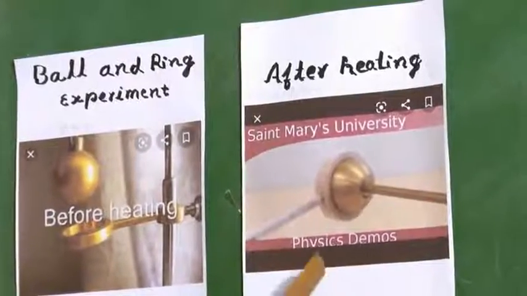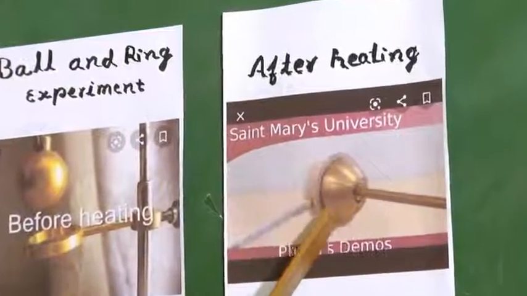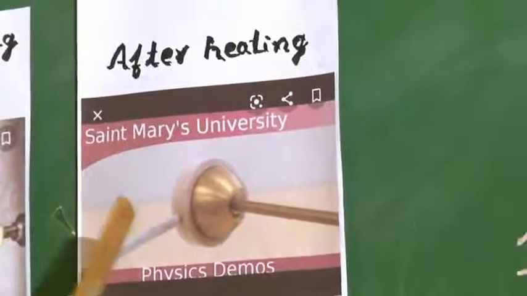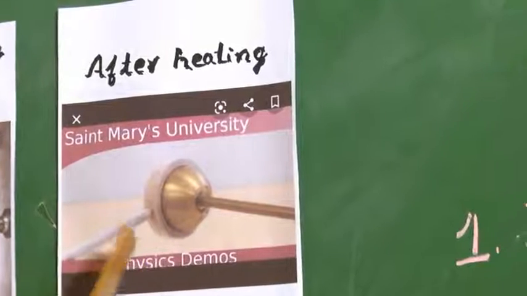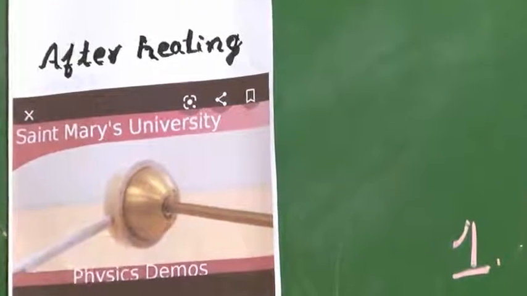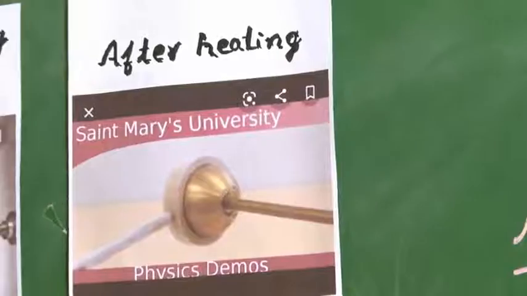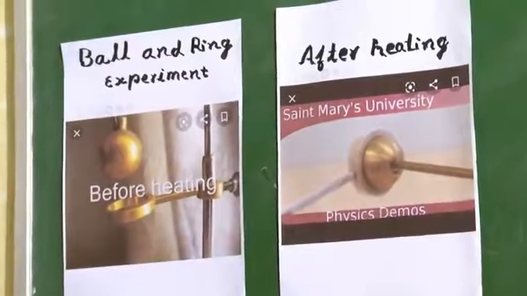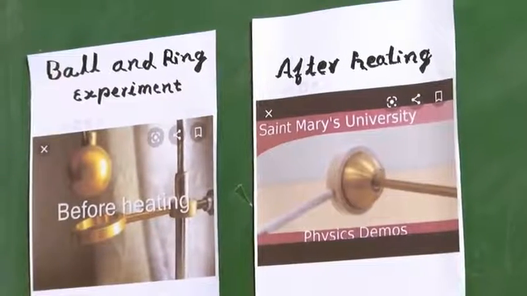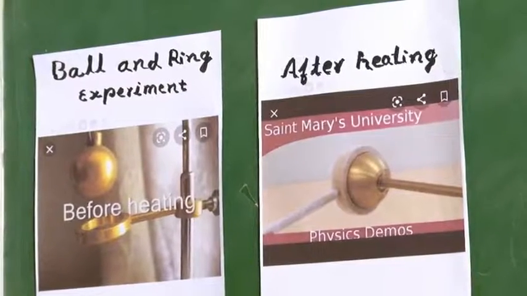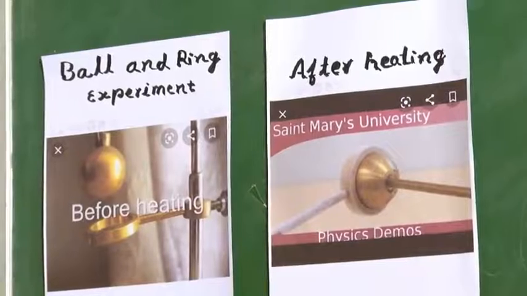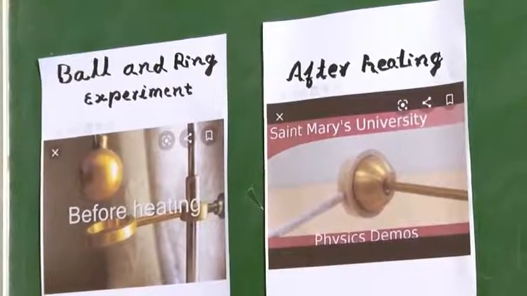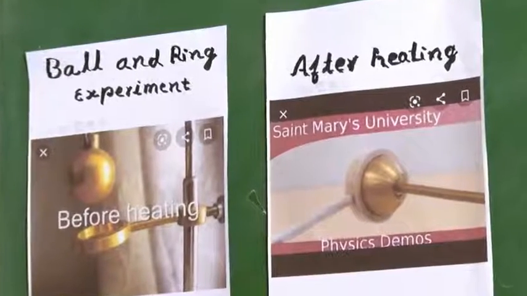The reason for that is that when we heat the ring, it is going to increase in size. How do we expand it? By heating. In the same way, expansion in liquids. When we consider this expansion, you can see the picture. We are going to heat the milk. What happens to the milk? It will spill out when it starts boiling.